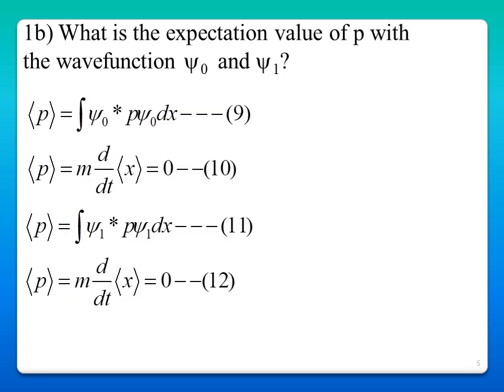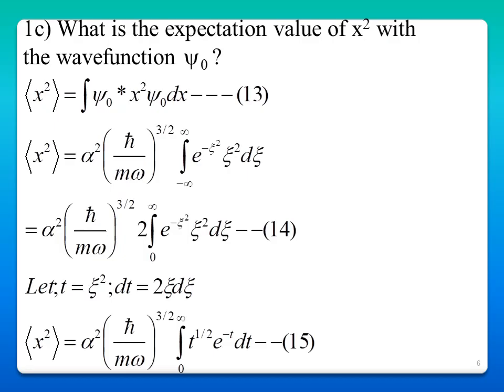And now we have to find the expectation value of momentum with the wave functions psi naught and psi 1. For this, it is integral psi naught star momentum psi naught dx. And this you can also write as mass into velocity, so it is m d by dt of the expectation value of x. If you do this, you get it is equal to 0. So for both wave functions, the expectation value of momentum is 0.